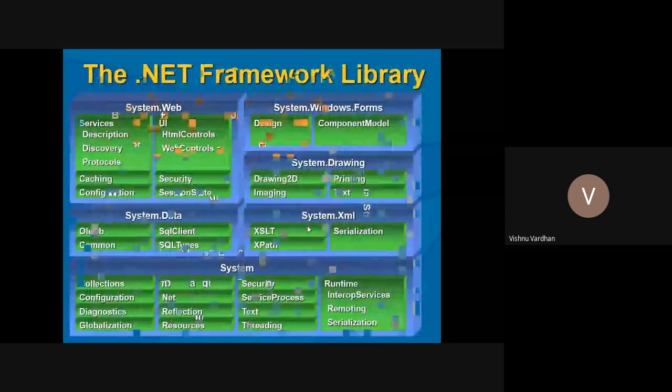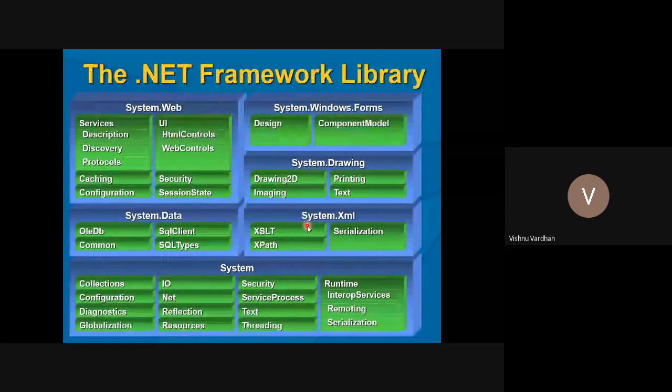Some .NET Framework classes and libraries we can see here. Some are targeted for System.Web, that means for ASP.NET, and some are targeted for database, System.Data. Some are targeted only for the system: you can see System.IO, System.Net, System.Security. All these are the .NET Framework libraries which you have to interact with whenever you program.